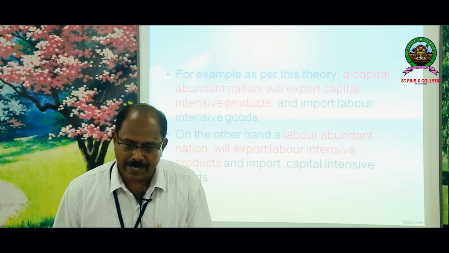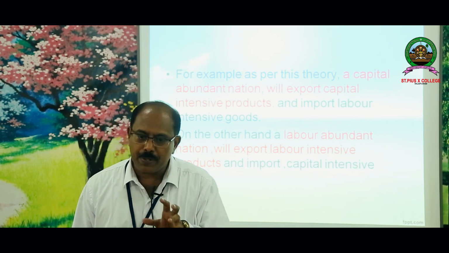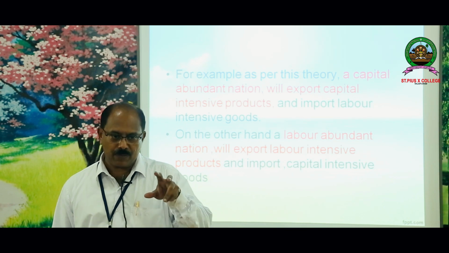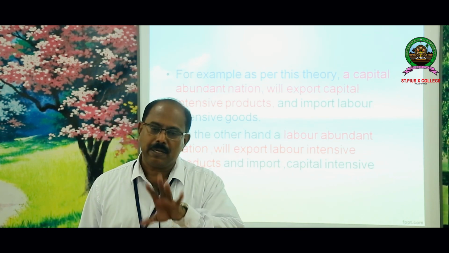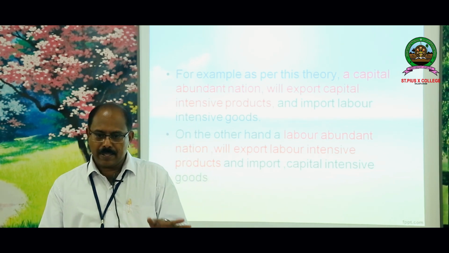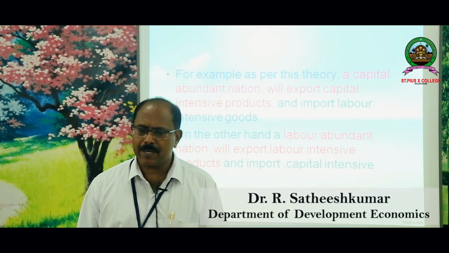And their finding is that when a nation is capital rich, its exports must be capital intensive. When a nation is found to be labor rich, its exports should be labor intensive. This is the finding, factor endowment and the export commodity. This relationship is pointed out by Heckscher and Ohlin.